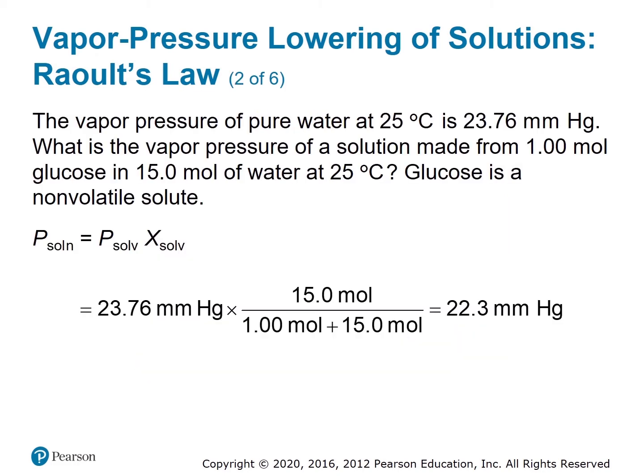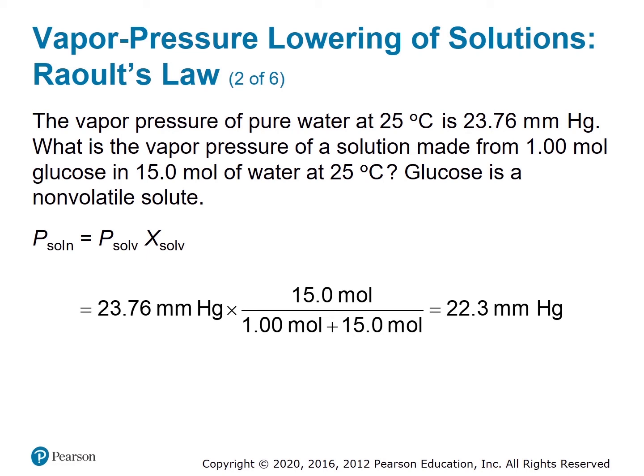Let's see a typical example. The vapor pressure of pure water at 25 degrees Celsius is 23.76 millimeters of mercury. Given that information, what is the vapor pressure of a solution made by dissolving 1.00 moles of glucose in 15.0 moles of water at this temperature? Glucose, a type of sugar, is a non-volatile solute. After all, when was the last time you left some sugar out and saw it evaporate?